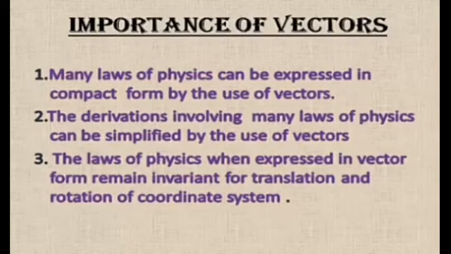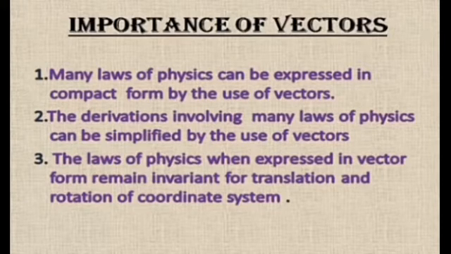Now the importance of vector. Why do we deal with vectors? There are many importances of vectors in physics. First, many laws of physics can be expressed in compact form by the use of vectors. Means by using vectors, the laws can be summarized into a compact form, so it is easy for us to learn.